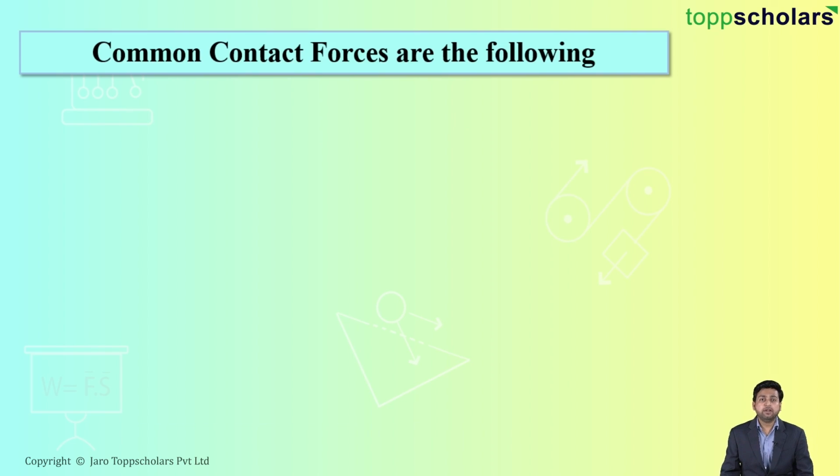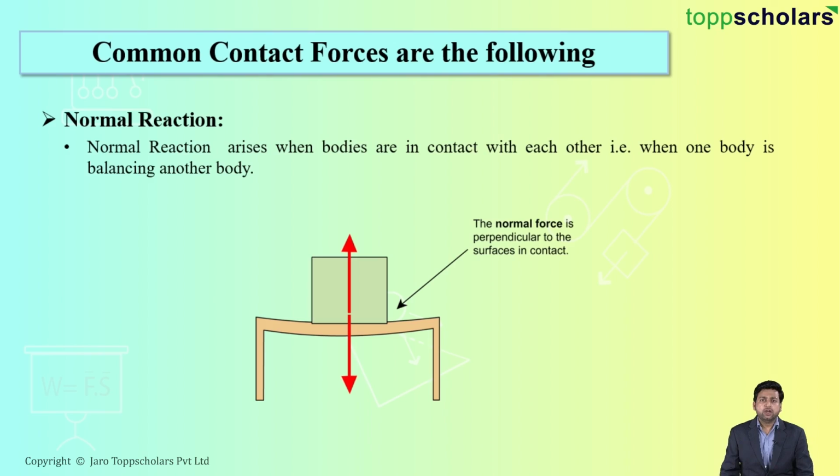So the first type we'll be discussing is the normal reaction. Now what exactly is a normal reaction? Students, listen, as we know, contact force is nothing but when two bodies come in contact. So when you consider a normal force, it is nothing but just a balancing force. That is, when one body is balancing another body.